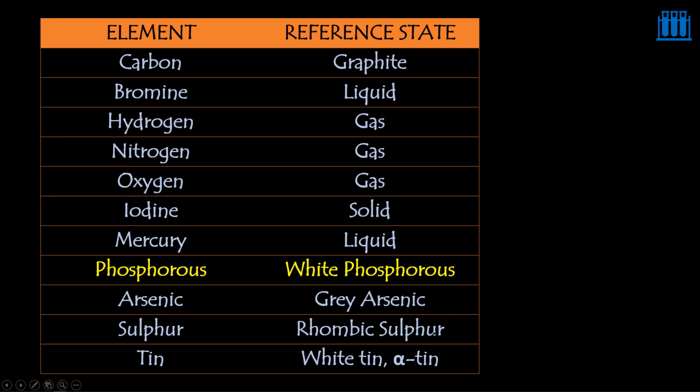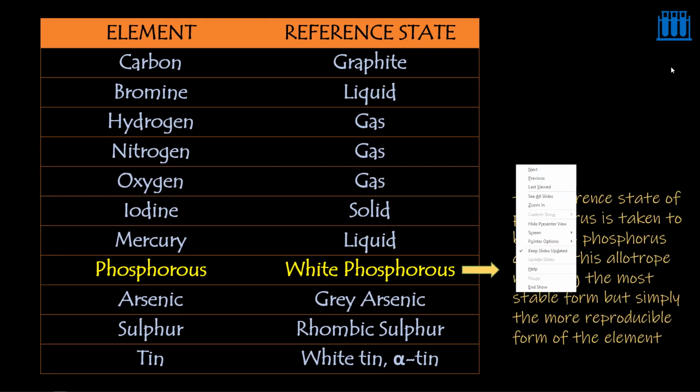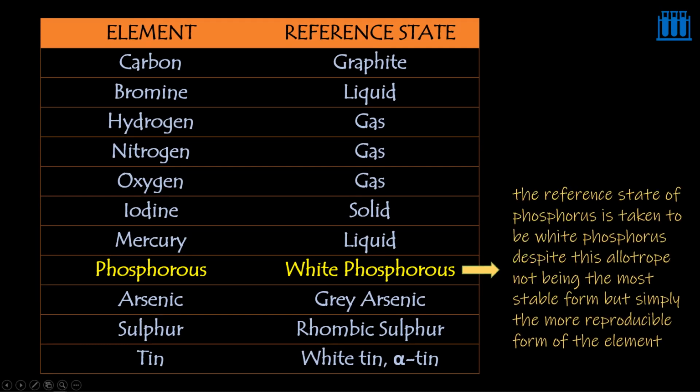Now come to this white phosphorus. So usually what we say is the reference state is nothing but the most stable state of that particular element for the given temperature at 1 bar. But interestingly, the reference state of phosphorus is taken to be white phosphorus despite this allotrope not being the most stable form, but simply the more reproducible form of the element.